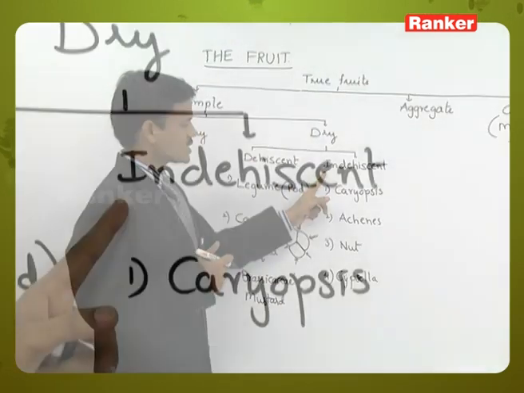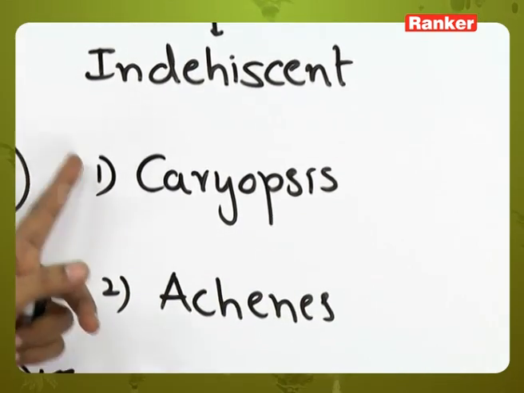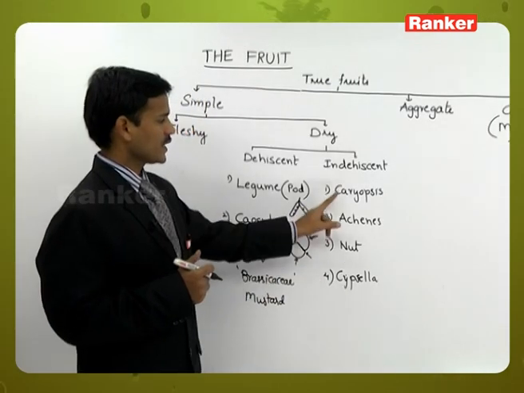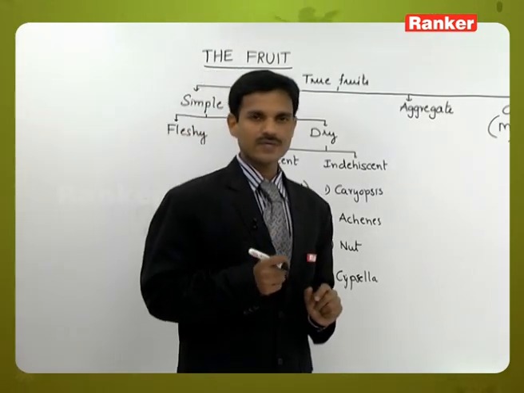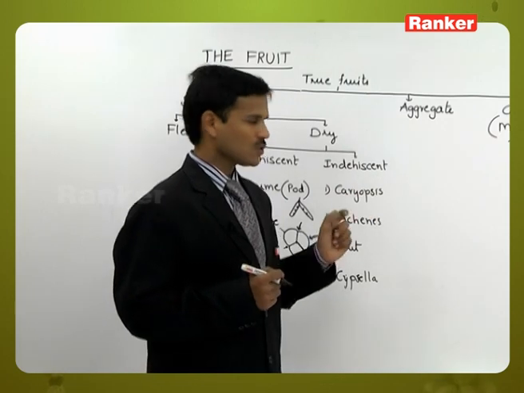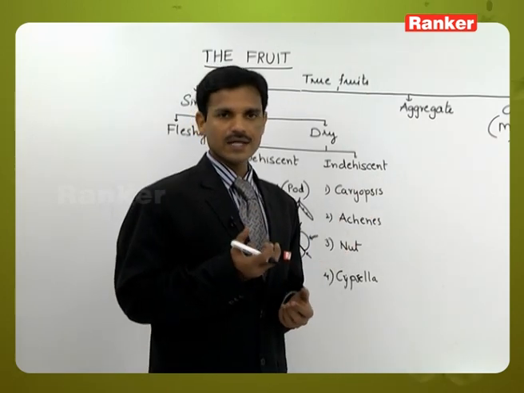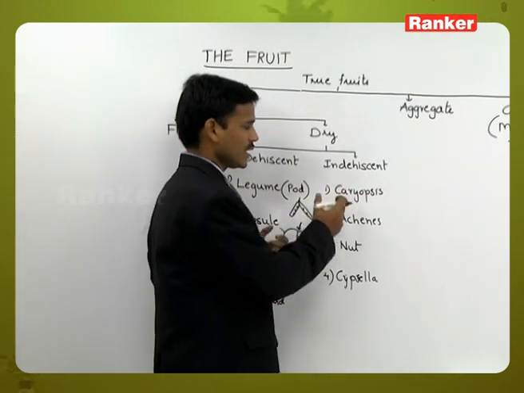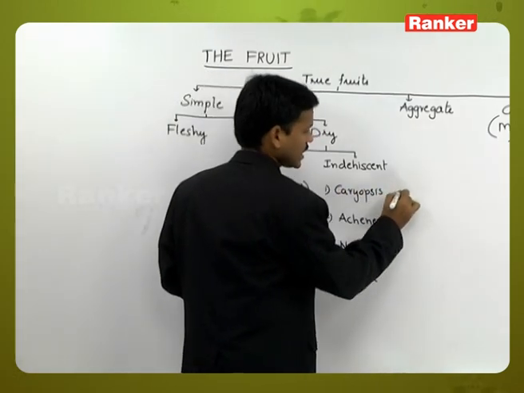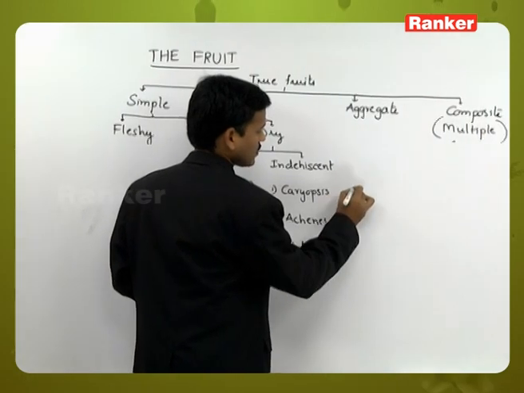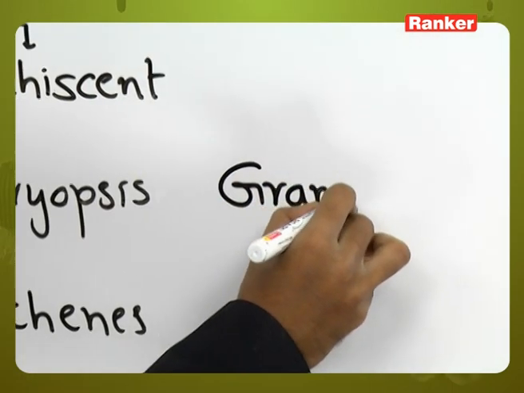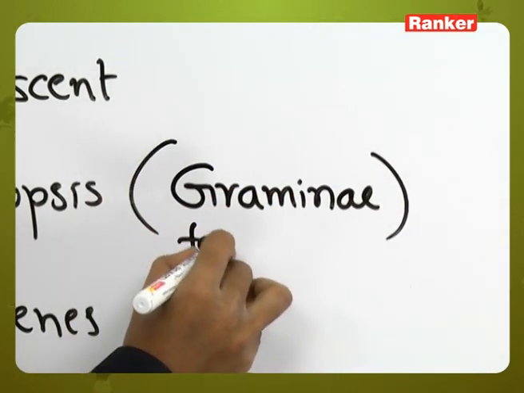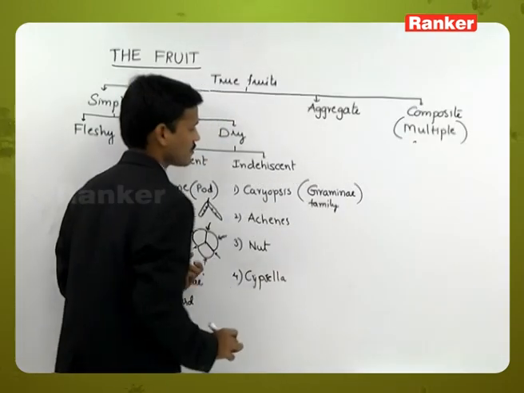The indehiscent fruits are of different types: caryopsis, achene, nut, cypsela. What is the characteristic feature of caryopsis? We know rice grains, maize and wheat are monocot, Graminae or Poaceae family members. So it is generally observed in the fruits of monocot plants, Graminae family members.